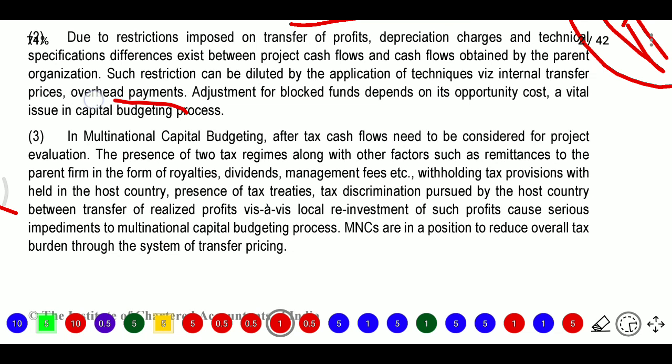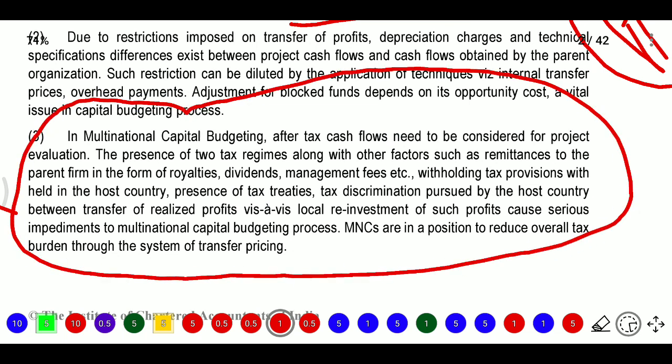So in the third point, what they are discussing is MNC multinational capital budgeting. After-tax cash flows, meaning profit after tax, need to be considered for project evaluation. So they need to evaluate the project. Here they have two tax regimes along with other factors such as remittance to the parent firm in the nature of royalties, dividends, management fee, etc. Withholding tax provisions, that is TDS provisions, are held in the host country, with the presence of tax treaties and tax discrimination pursued by the host country between transfer of realized funds and local reinvestment of such profits.